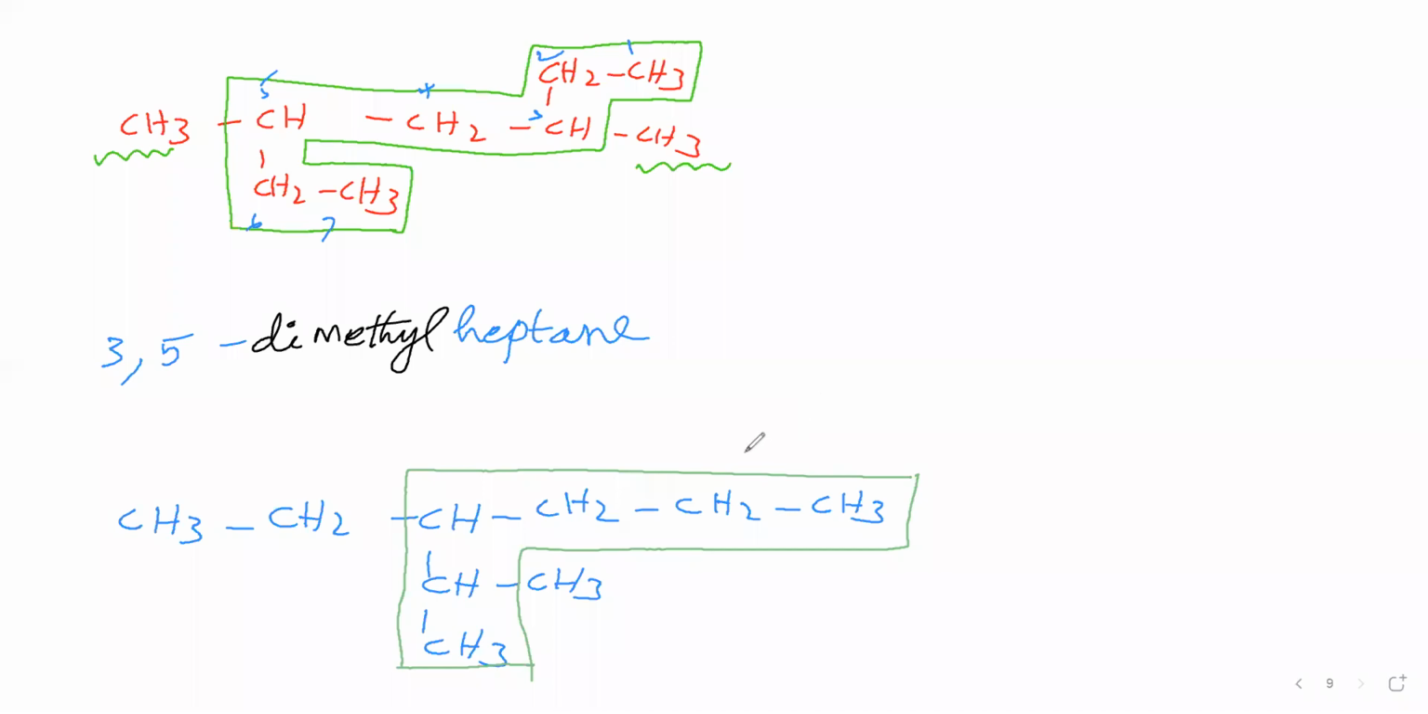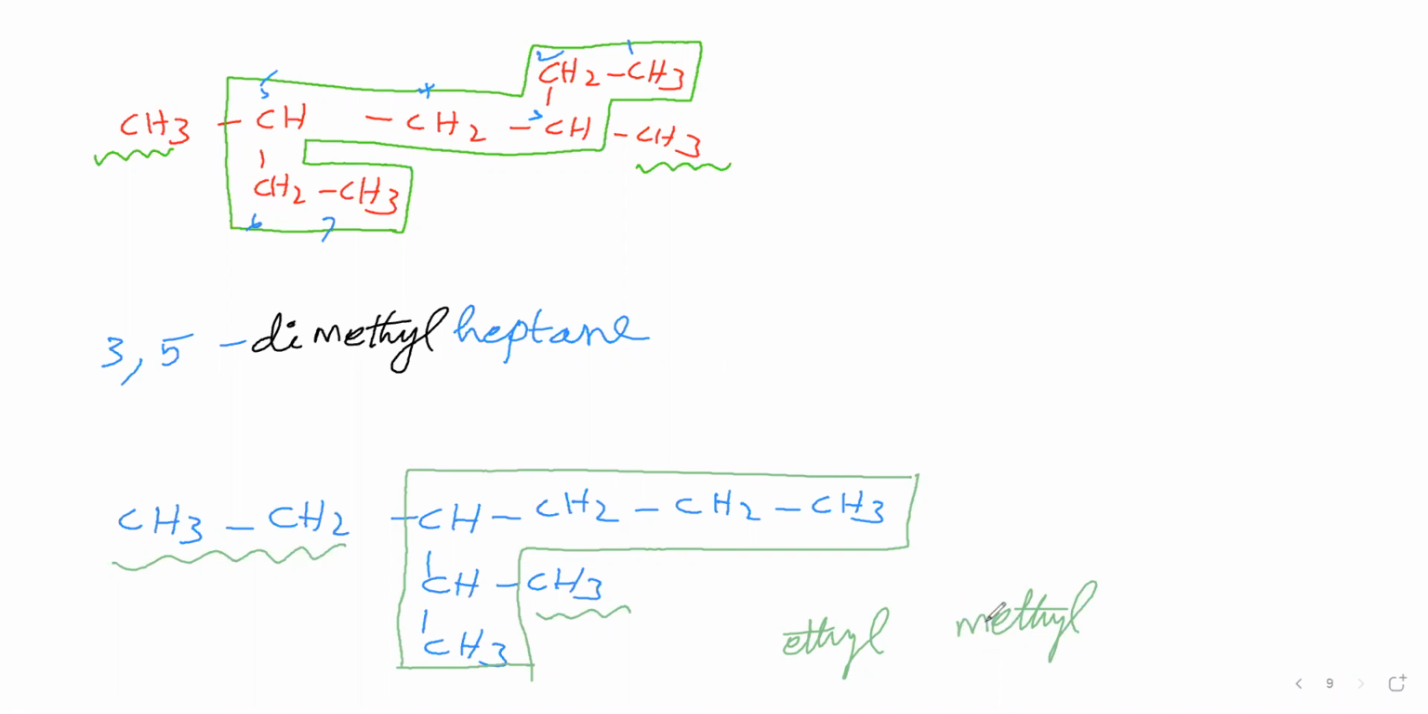Then we will say the names of the branches. Here one branch is methyl and another one is ethyl. How to say the branch names: ethyl we have to say first, then methyl, as per alphabetical order. Here E is the first letter, here M is the first letter. As per first letters, E comes first, next M. Therefore, ethyl first, next methyl. So we said alphabetical order.